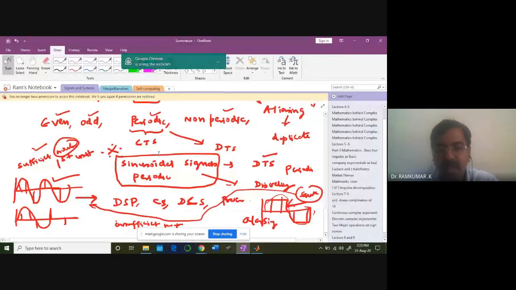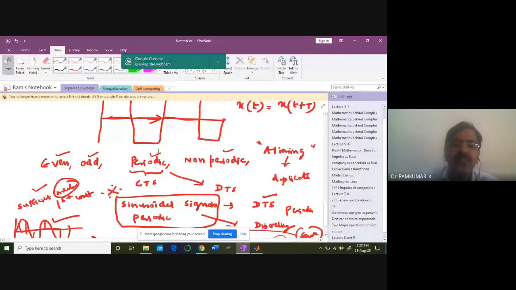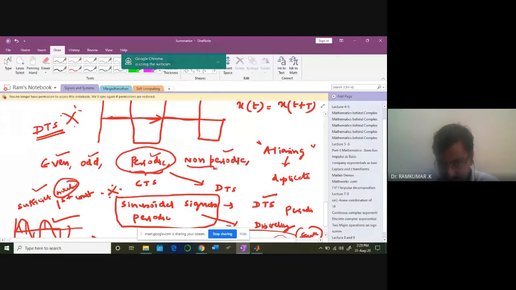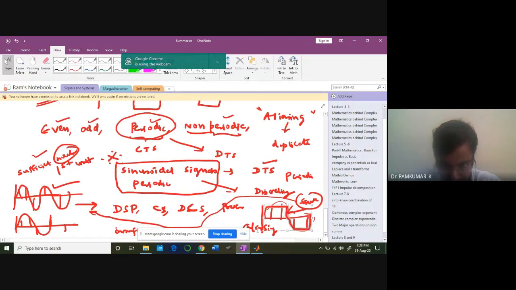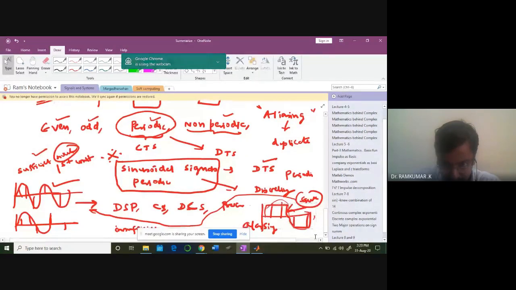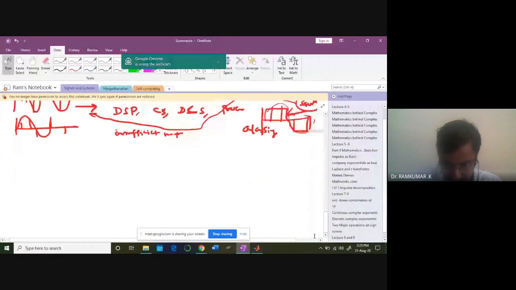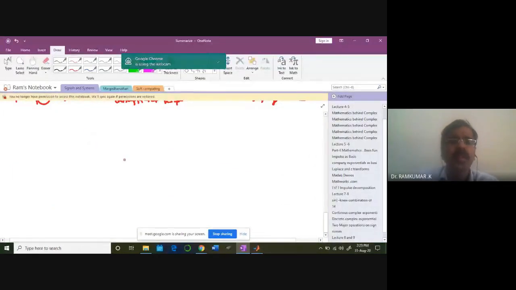But right now just keep in mind there is a huge problem in finding the periodicity property of discrete time sinusoidal waveforms. Now, non-periodicity. You can imagine signals like this.